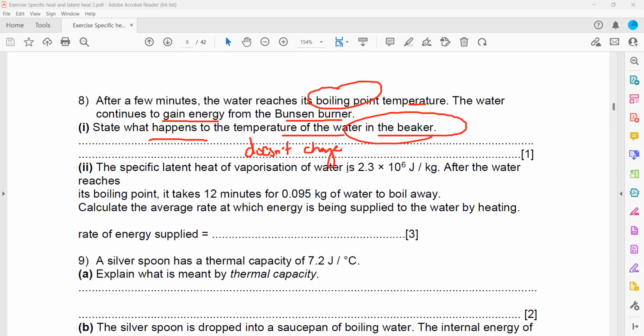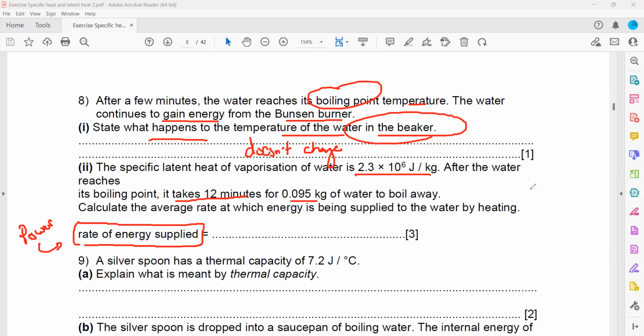Then the specific latent heat of vaporization is 2.3 times 10 to the power 6 joule per kilogram. It takes 12 minutes for 0.095 kilogram of water to boil off. Calculate the average rate. Rate of energy supplied means power. This is also a common term for power. Power means rate of energy supplied. It's a similar question, we'll solve it in a similar way.